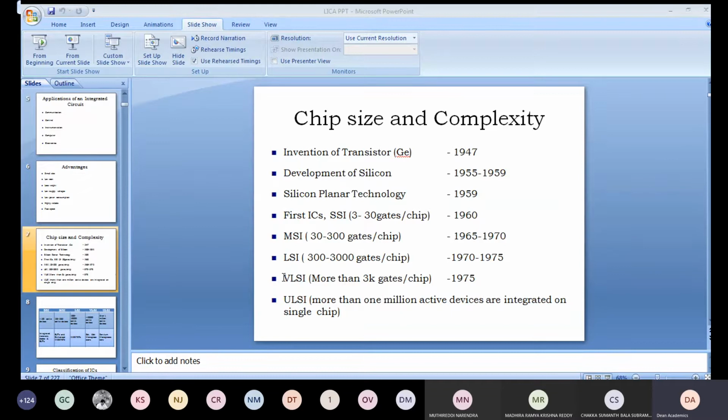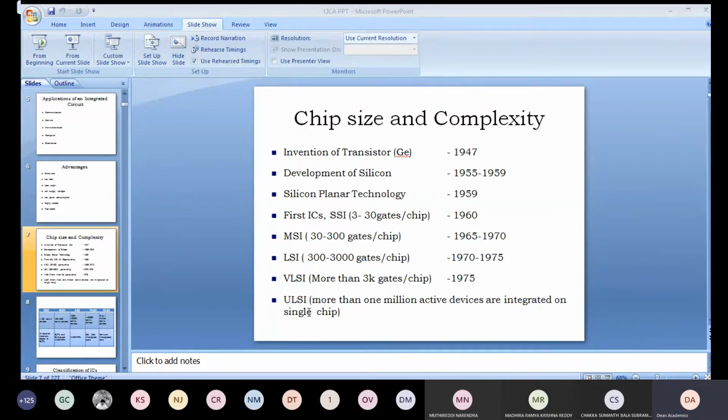Anyhow, very large scale integration, or VLSI design, we have one subject in your next semester. Preferably, with the same combination, myself and Ramakrishna Reddy sir will be taking that subject again in the next semester, if possible, if everything goes well, right?